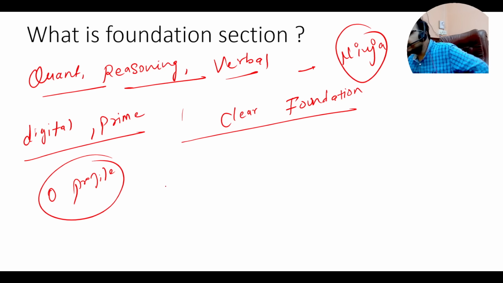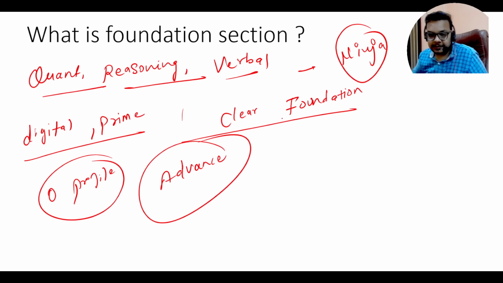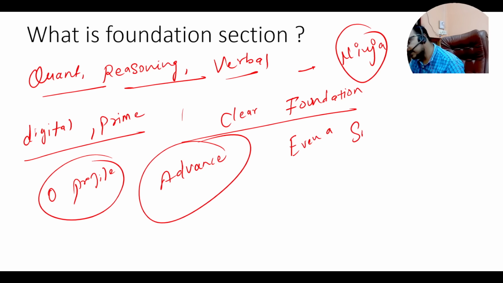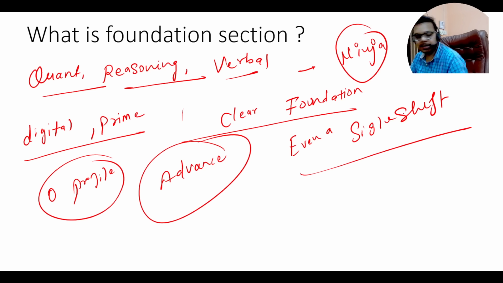Now coming to the advanced section. This year the performance will matter for the advanced section as well, very much, because they are primarily focusing on Digital and Prime. If you do not pass even a single test case, it also depends upon your shift, because we will be providing the exam analysis. It totally depends on what kind of coding question is asked.